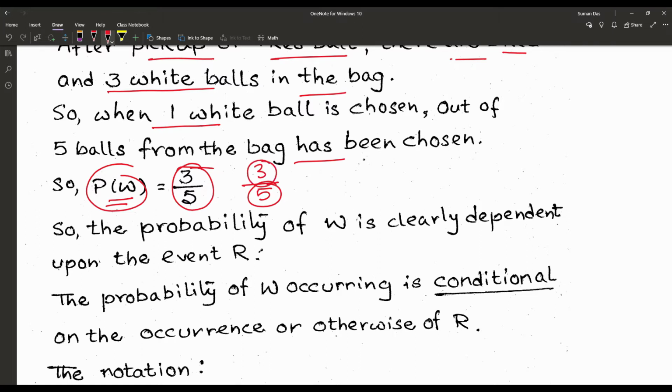So the probability of W is clearly dependent upon the event R. The probability of W occurring is known as conditional on the occurrence of R.